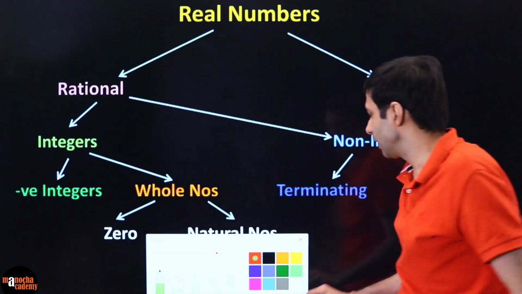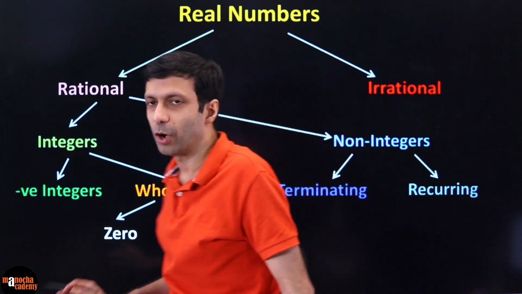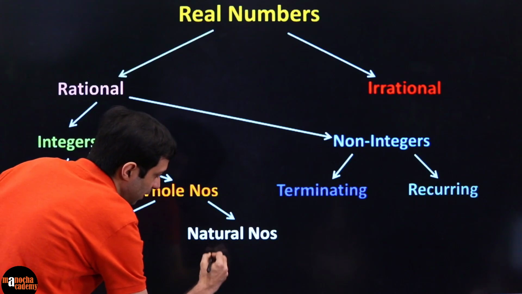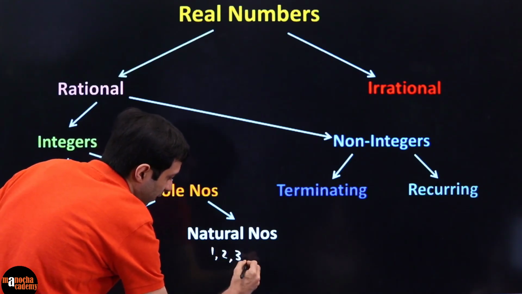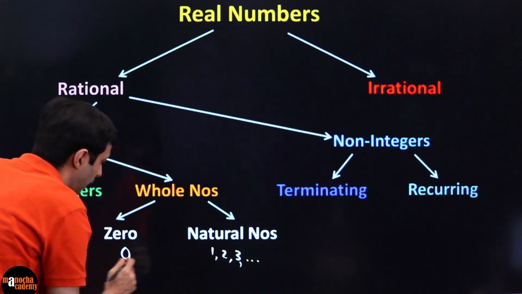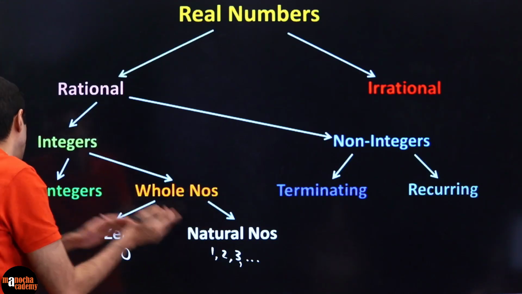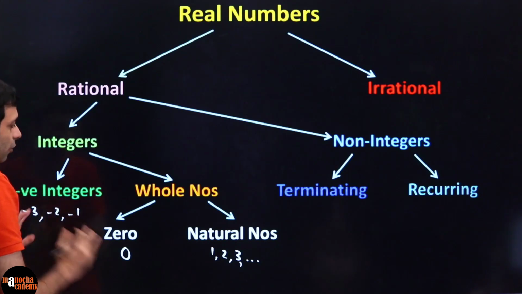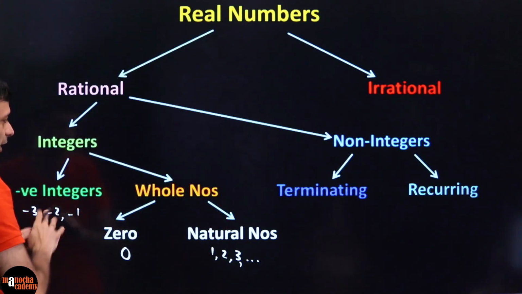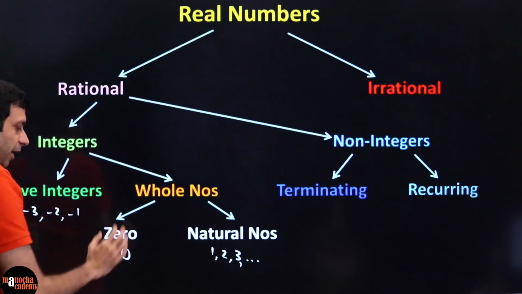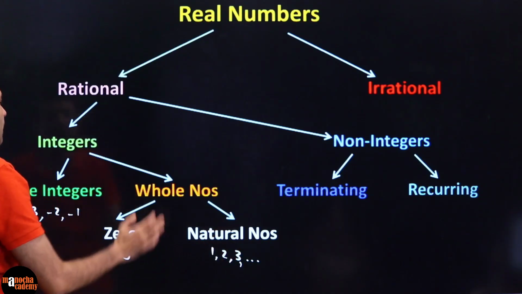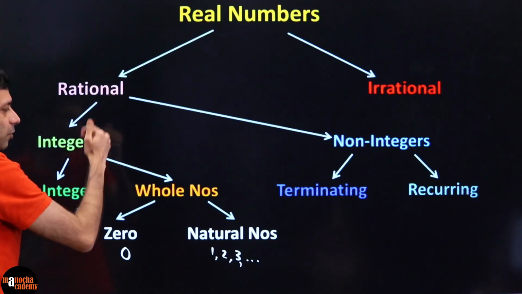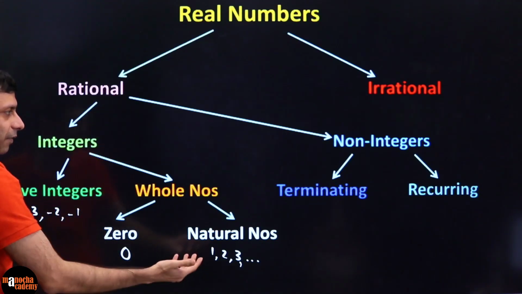So let's look at this chart, and it's always easy to start the chart from the bottom. Let's look with the examples. So whole numbers, natural numbers we'll start off with first. 1, 2, 3, the counting numbers. If you add 0 to that, it becomes whole numbers. If you add negative integers to that, -3, -2, -1, together these are all known as integers. So integer doesn't mean only negative integer. It includes 0 and natural numbers. Now if you take integers, integers are rational. They can be expressed as p by q like we discussed. You can divide by 1.